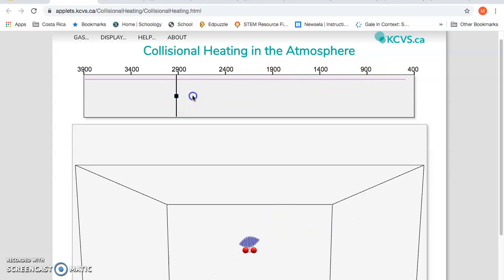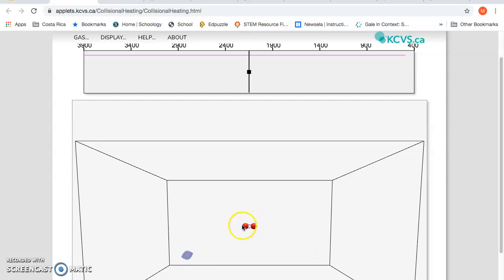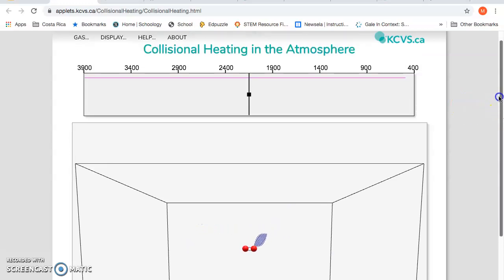So I can move around and nothing's gonna happen to it. And oxygen is moving a little, right? Because everything moves, it's just how much it's moving. So it's moving a little, but it's definitely not interacting with the infrared radiation, right? There's no absorption of infrared radiation. And that makes oxygen a non-greenhouse gas. Let's look at a greenhouse gas. Let's look at carbon dioxide.